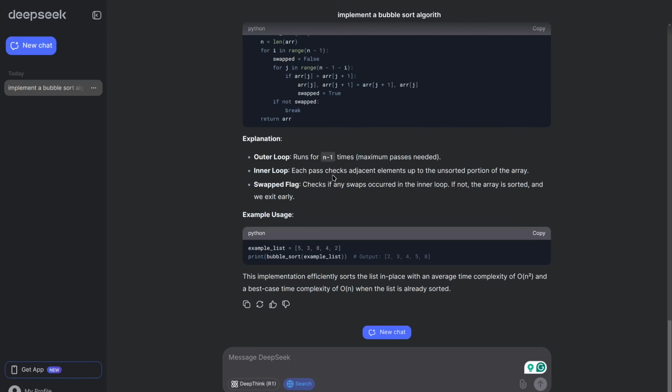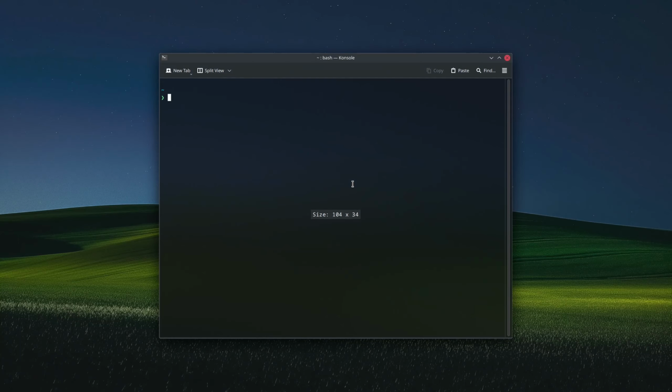Also, one more thing that makes this AI model pretty unique and sets it apart from the so-called openness of OpenAI is that this is actually open source. Now I'm going to open up the terminal and I'm going to type Ollama list. And this will list the models that I have installed on my machine. For example, this is a Deepseek R1 right here. And I believe this is the 7 billion parameter version.